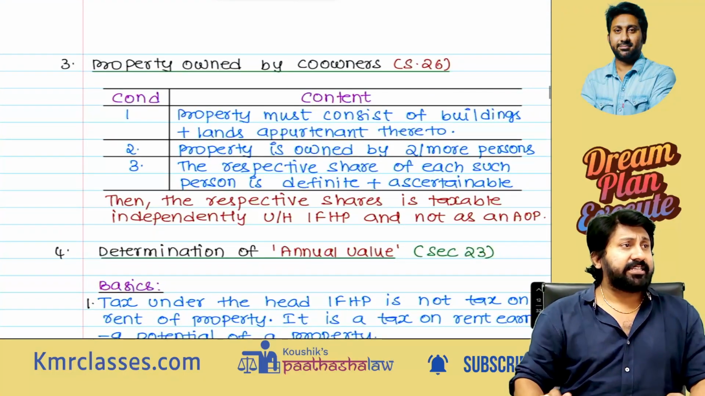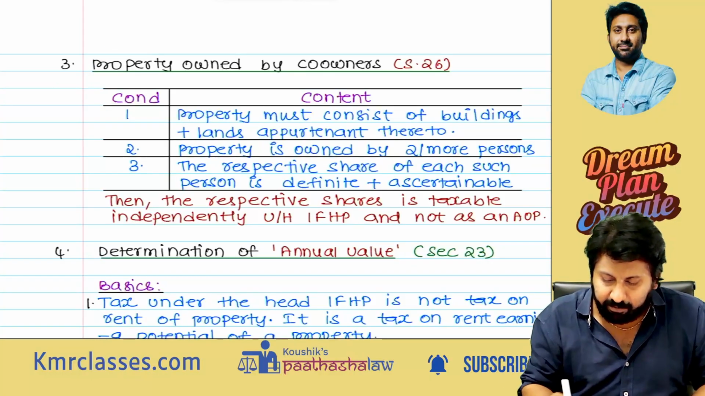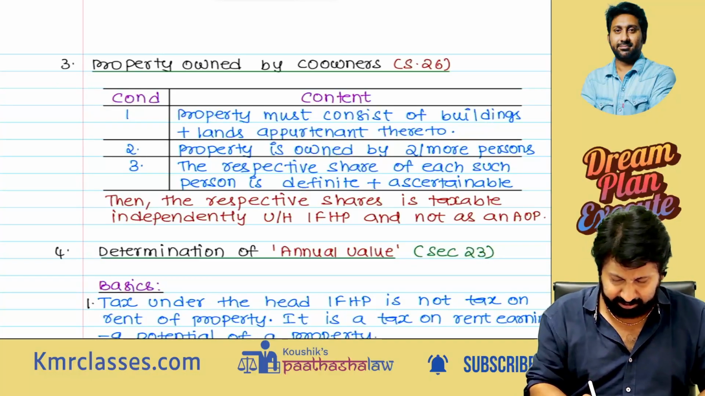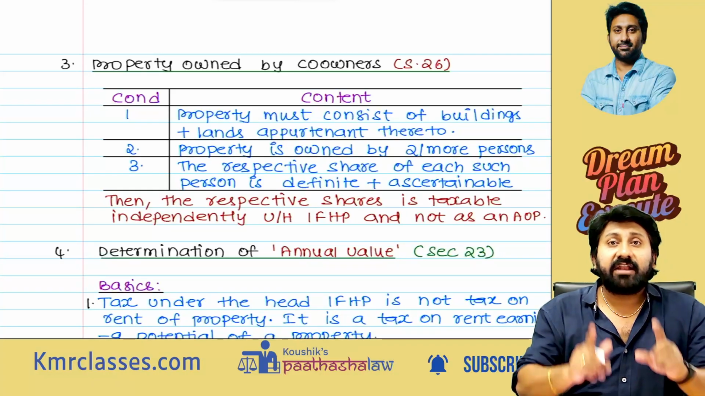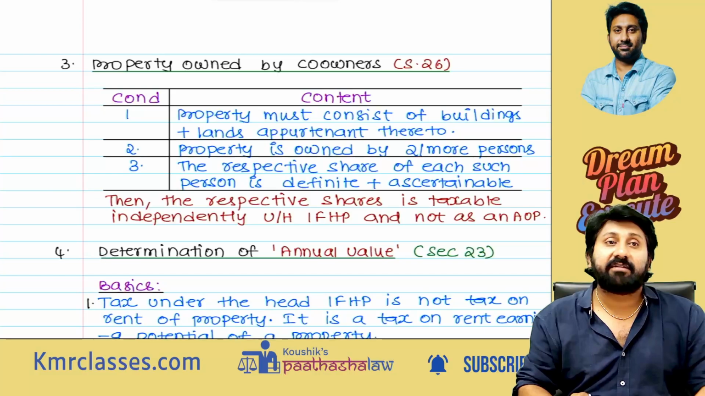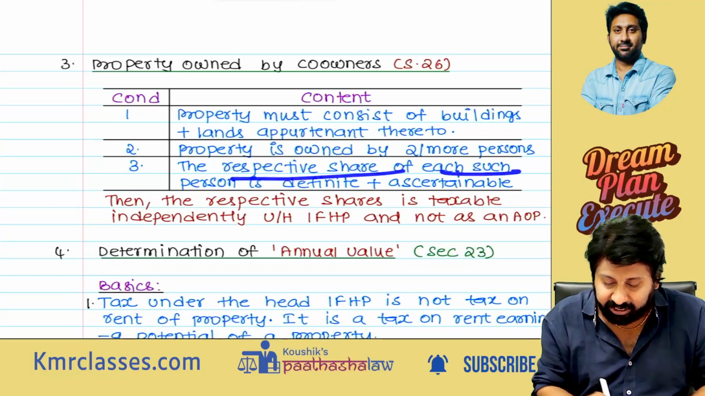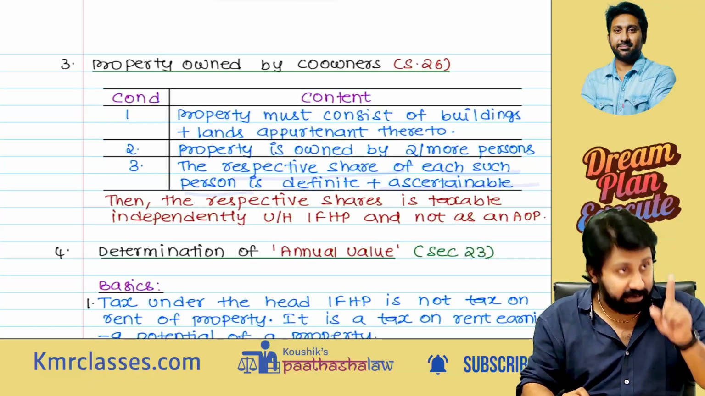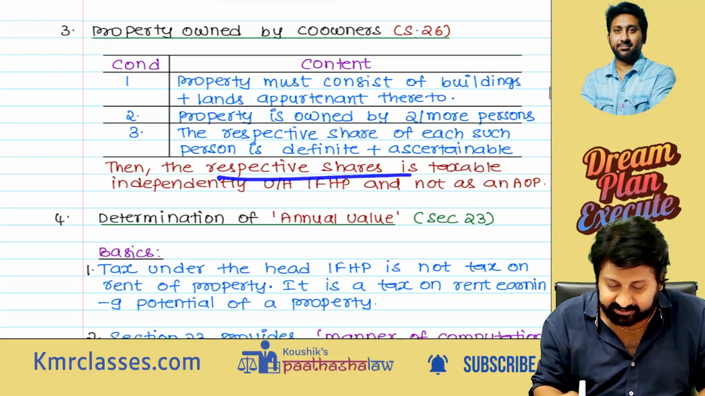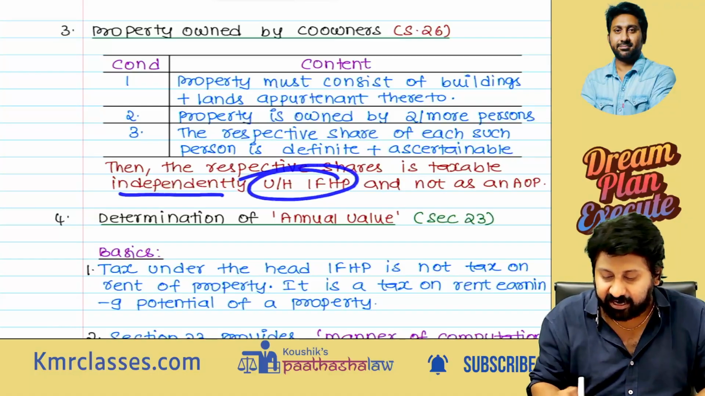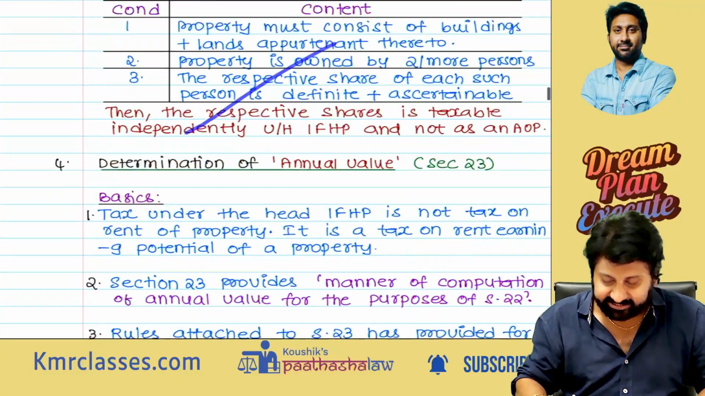Next question. Section 26: property owned by co-owners. The property must consist of buildings. The property is owned by 2 or more persons. Whenever co-ownership is there, the percentage of ownership will be given: 40-60, or 60-40, or 50-50, or something. The respective share of each person is definite and ascertainable. Then the respective shares are taxable independently under income from house property and not as an AOP. Okay, done. Section 26 is also over.